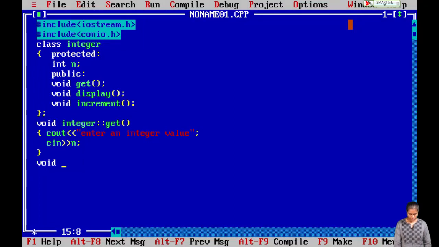Let me write void integer, scope resolution, and display. Cout n. I am displaying the value that we have read in the variable n. So that is done. I terminated the function. The other function is void increment.